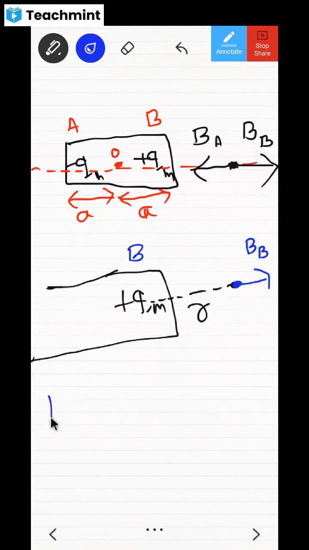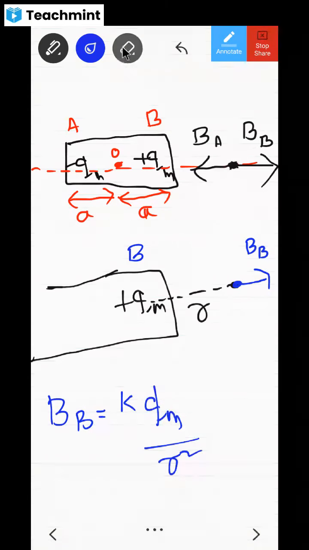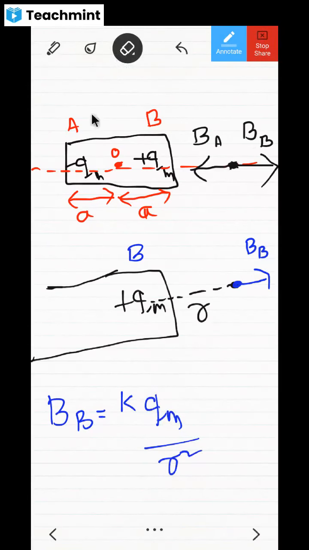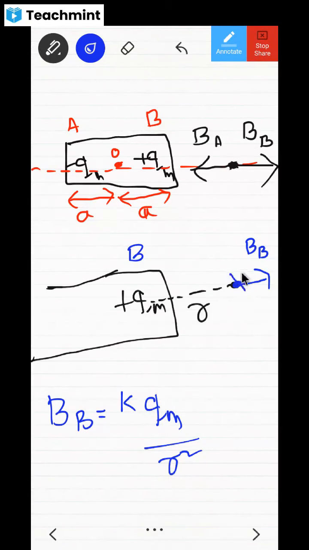The formula for BB, always remember, instead of writing mu naught by 4 pi, let me write K only: K into qm divided by R square. Already we have studied this formula or not, dear children? We studied electric field due to a charge, kq by r square. But right now we are talking about magnetic field. So the magnetic field at this point due to the charge at B at a distance of r will be kq1 by r square. Do you agree with this?